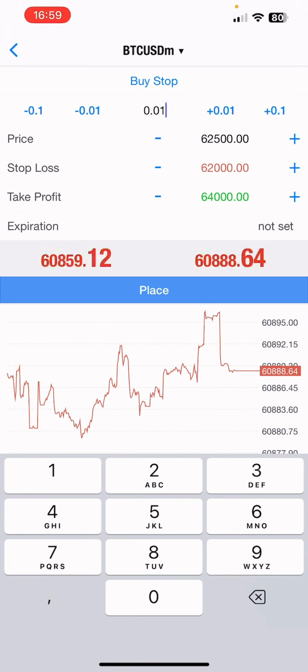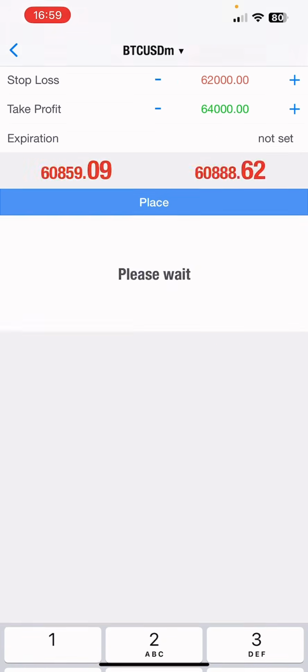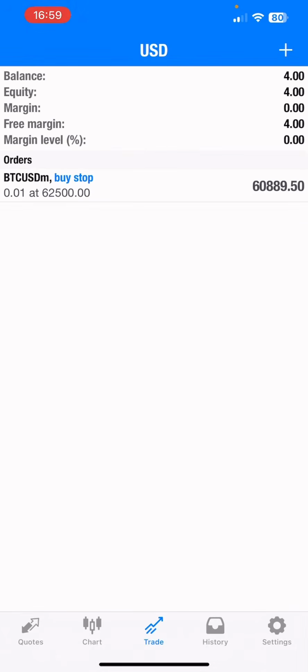So this is basically a buy stop order you have entered, then you tap place. A buy stop order is basically an order where you believe that when the price of Bitcoin reaches 62,500, the price is going to go up. Whenever you are saying buying, you are saying the market is going to go up, the value of that particular asset is going to increase. We are not going to enter this trade until the price reaches 62,500, then the trade is going to be triggered.